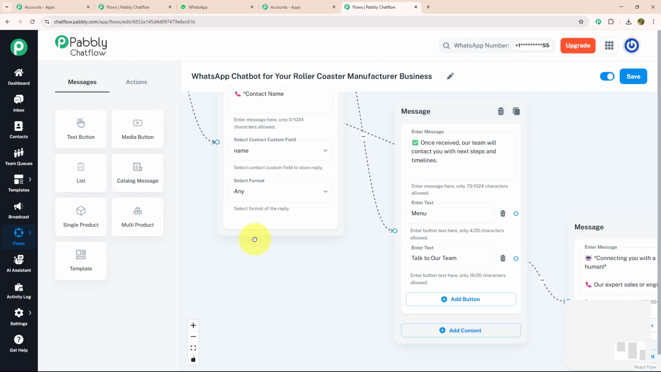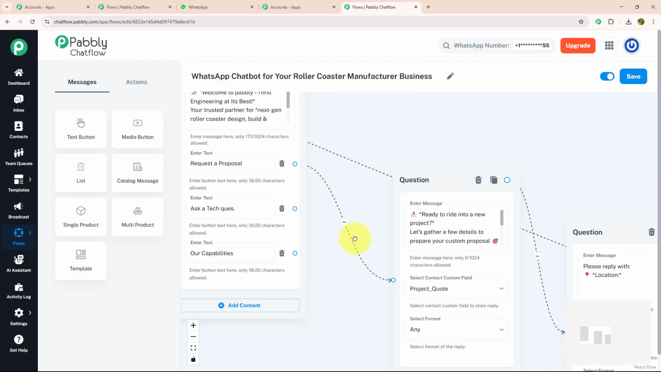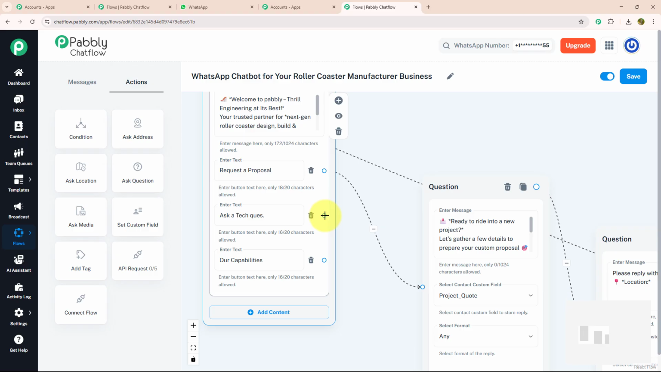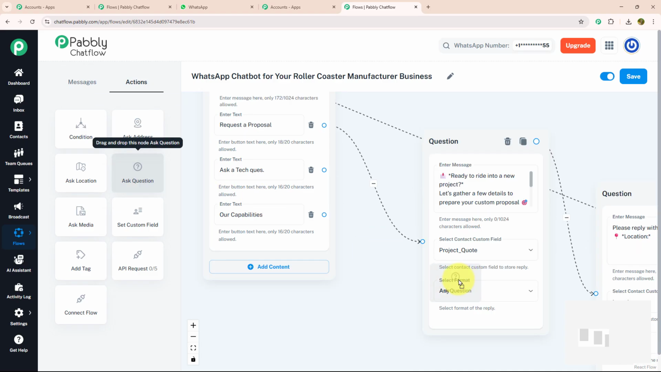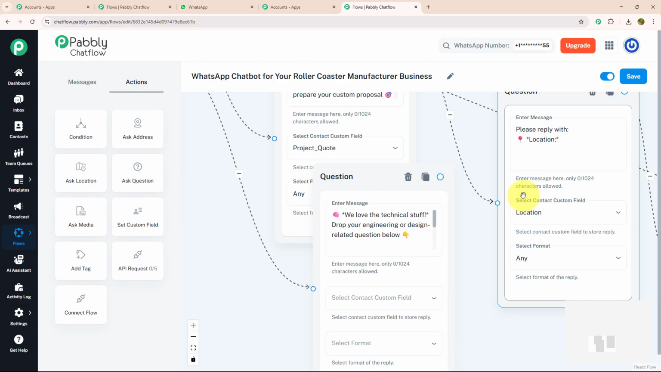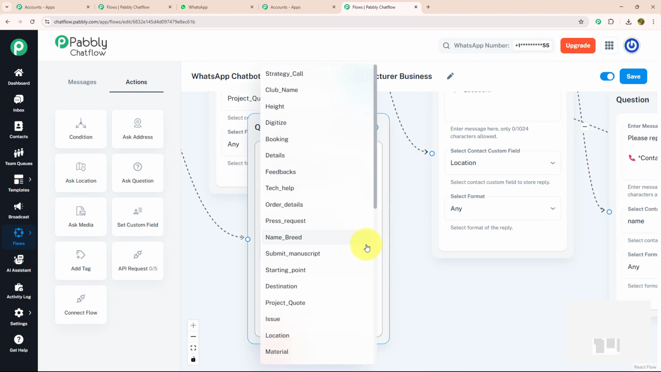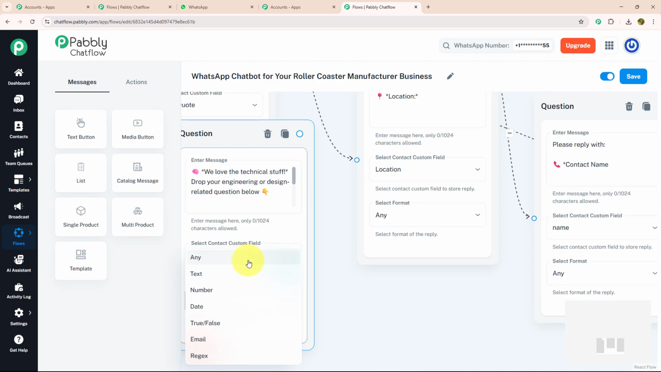As we have done with our first action button, let's move to our next action button, which is ask a tech question. For this action button, again, I need to ask my customer to submit their question. For that, I will drag and drop ask question and connect with my action button. Here, I'm going to enter my message, which says, we love the tech stuff. Drop your engineering or designing related question below. Example, what is the max G-force of your inverted model, or do you offer magnetic brakes system? Now for my contact custom field, I will select questions and my format as any.